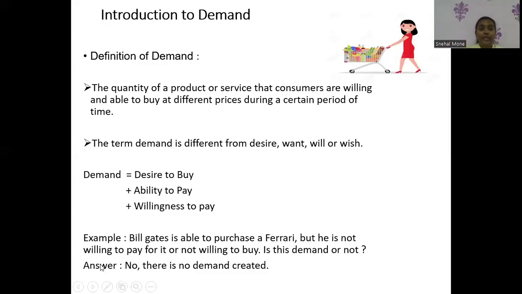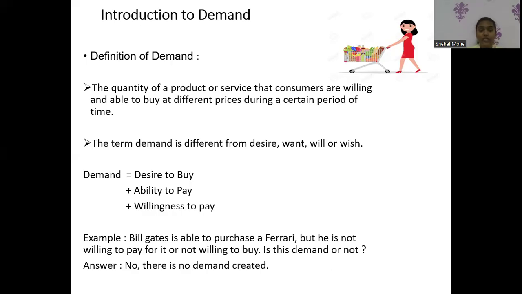Introduction to demand. Definition of demand: the quantity of a product or a service that consumers are willing and able to buy at different prices during a certain period of time. The term demand is different from desire, want, will, or wish. Demand is equal to desire to buy plus ability to buy plus willingness to buy.